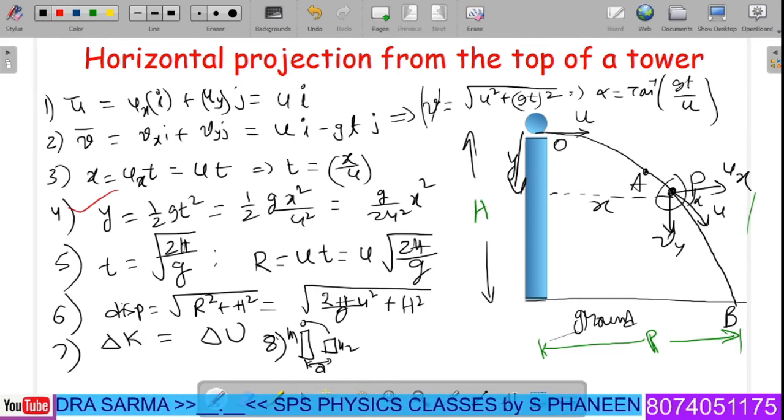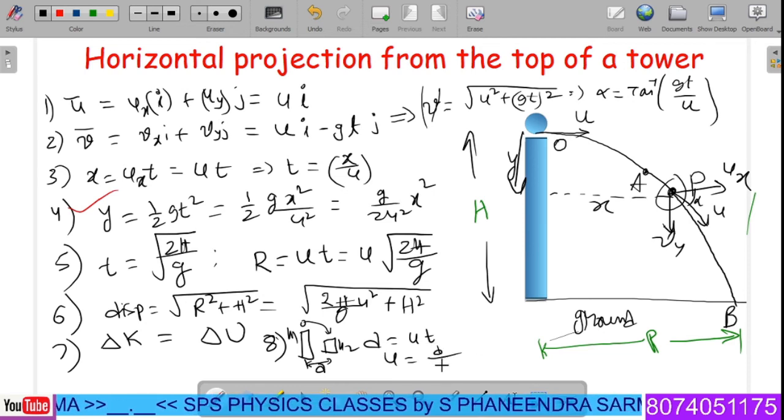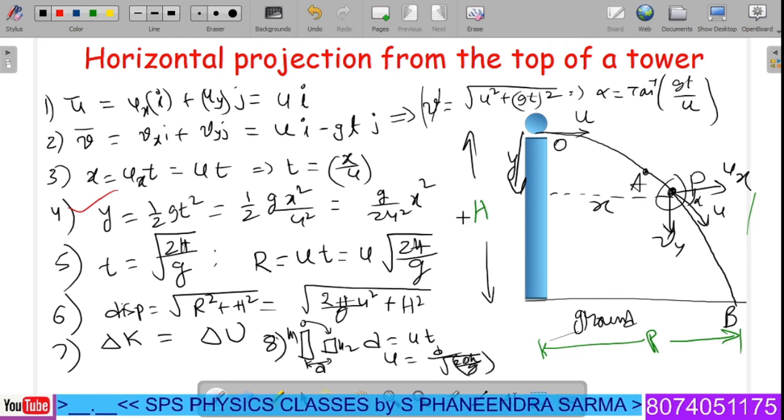To jump from one building to another, what should be the safest velocity or how much time? d is equal to u into t, where u is the safest velocity, equal to d by t. t is nothing but time, root of 2 into delta h by g. So these are the basic or minimum things we have to take care of while solving horizontal projection from the top of a tower.